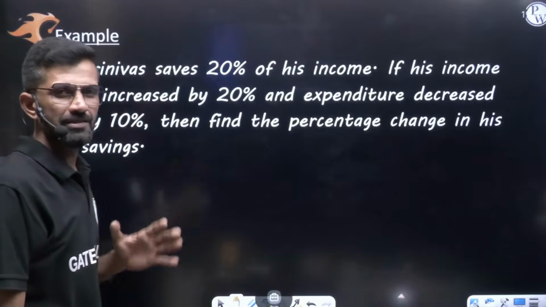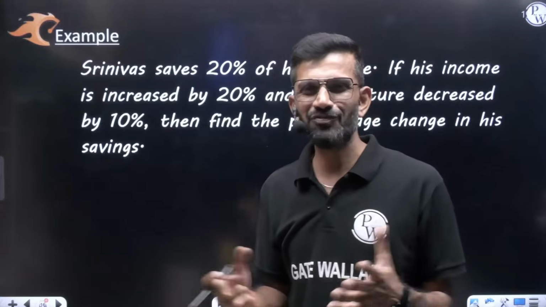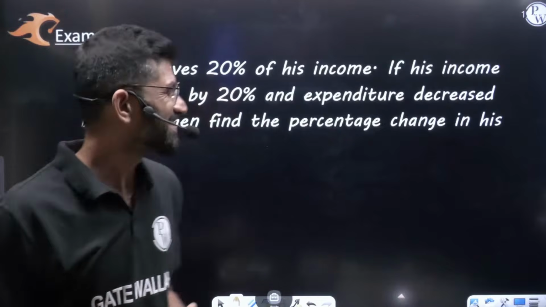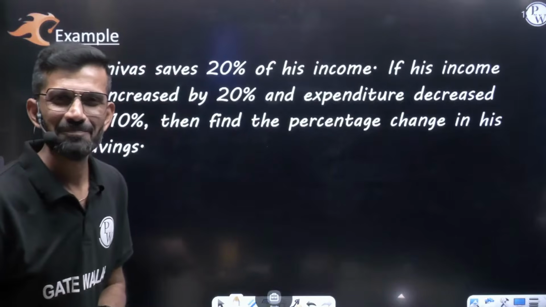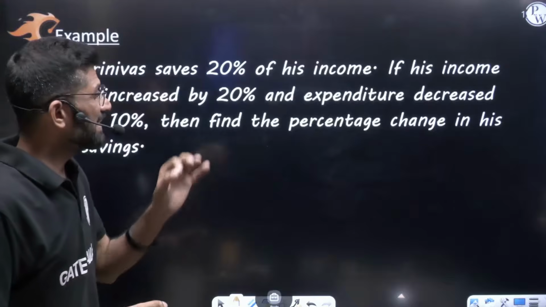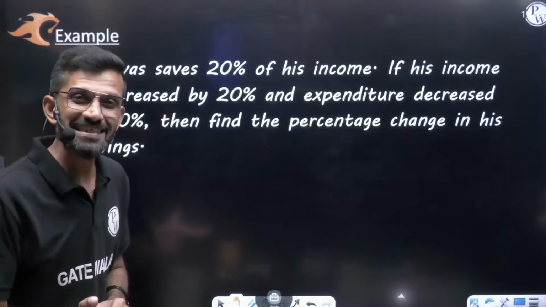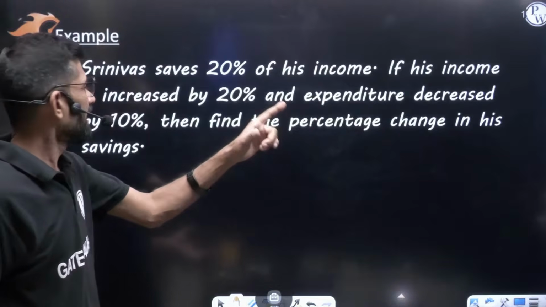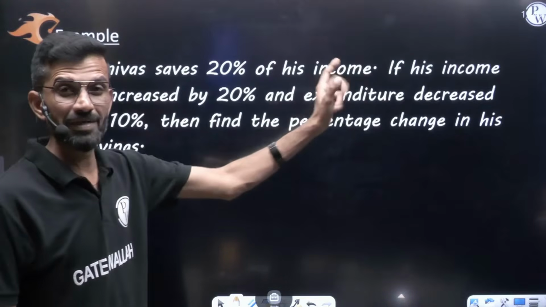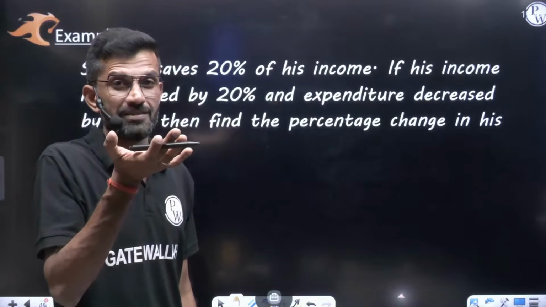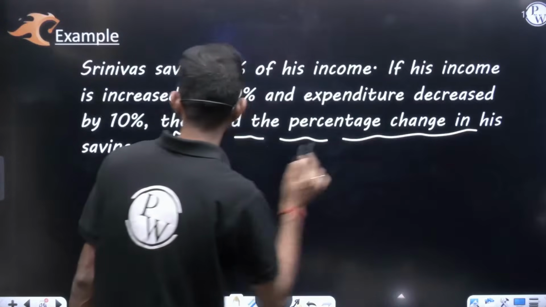Srinivas saves 20% of his income. Whatever income we have, we have the habit of saving. We Indians know how to save, for us and for our coming generation. So Srinivas saves 20% of his income. The condition given is that his income is increased by 20% and expenditure is decreased by 10%. Very lucky Srinivas. Find the percentage change in his savings.